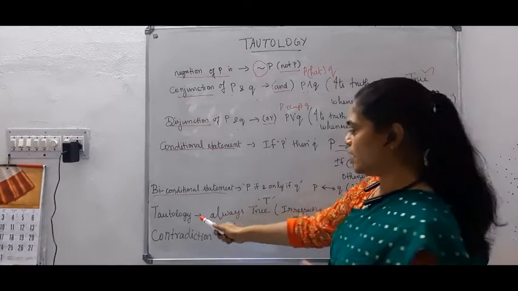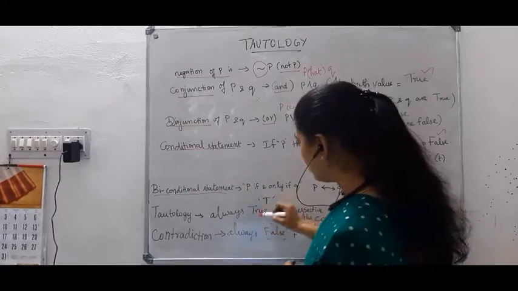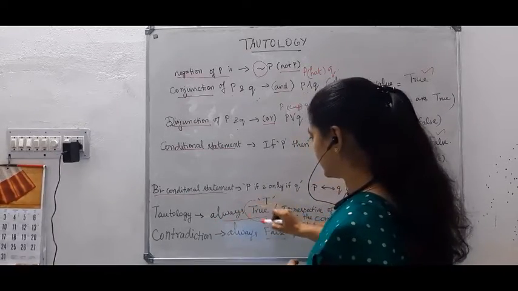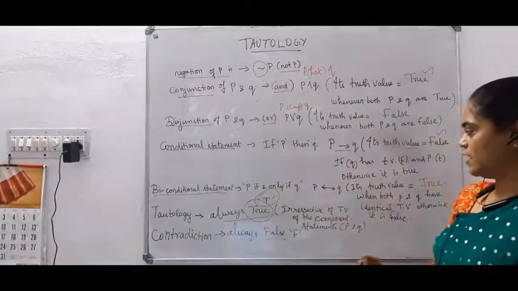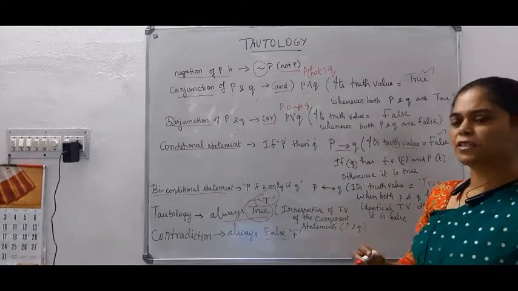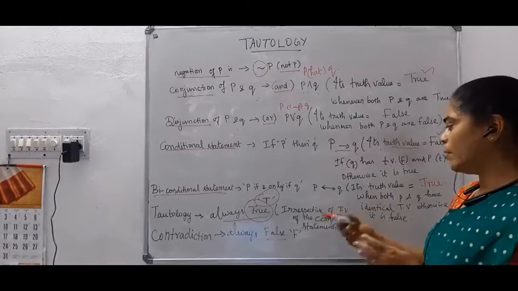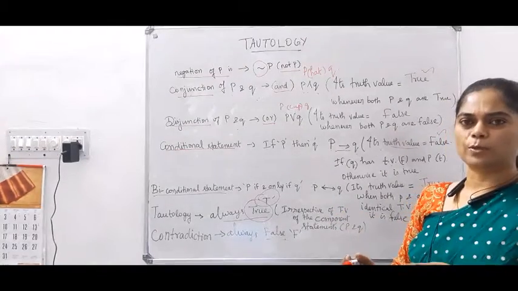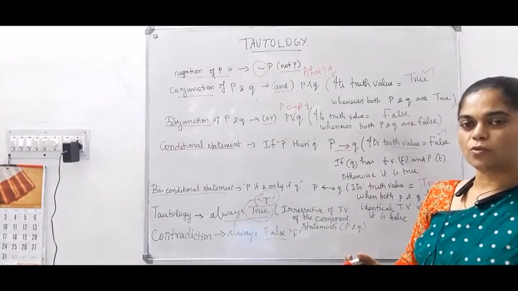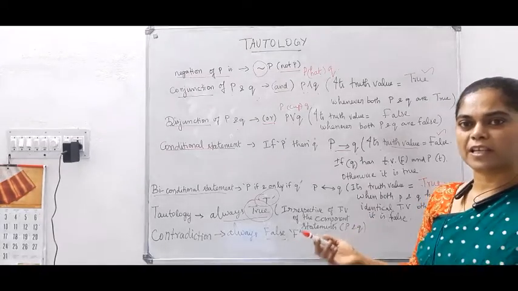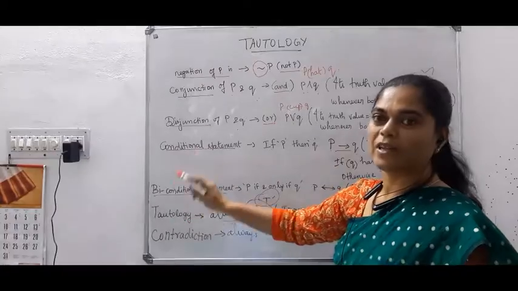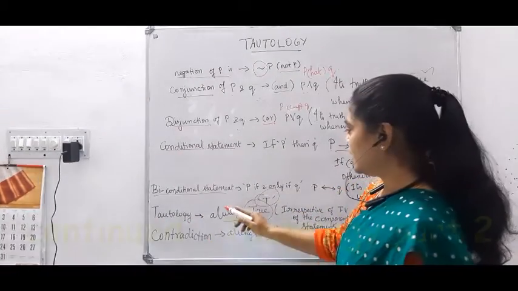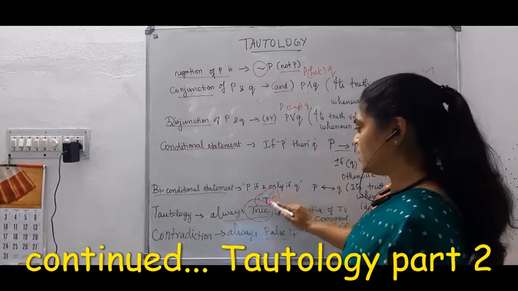Then tautology: a tautology is an always true statement. It is represented by the capital letter T. Irrespective of the truth values of the component statements, P and Q, whatever they may be, the tautology statement will always be true.